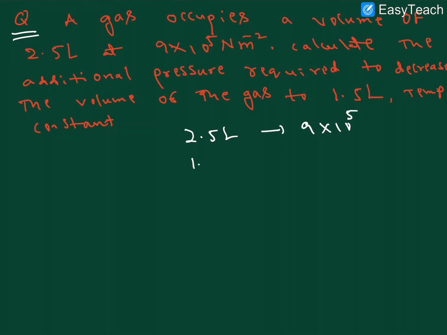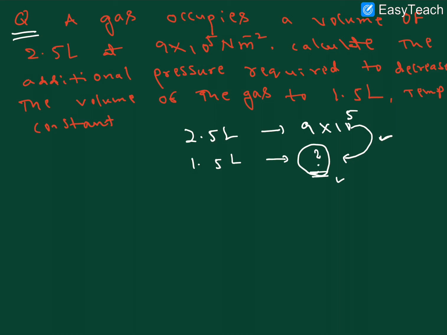If the volume is 1.5 liters, what pressure is required? They won't ask this pressure. What is the additional pressure required? The question is very clear. Additional pressure we want to calculate, to add to the 9 into 10 to the power of 5, right?